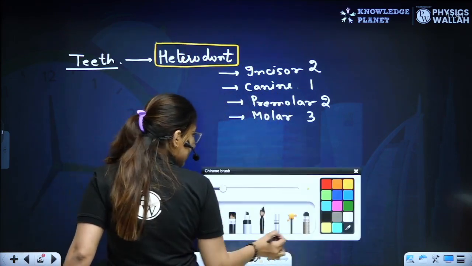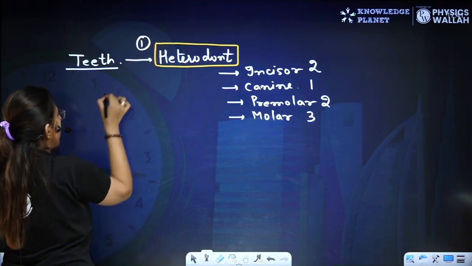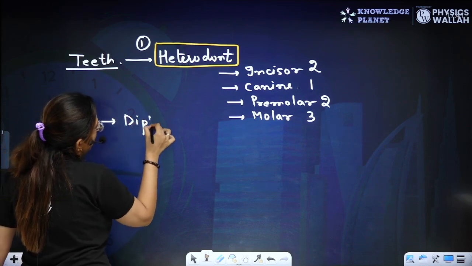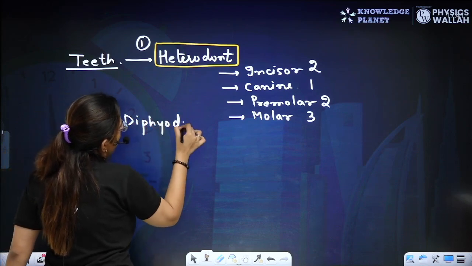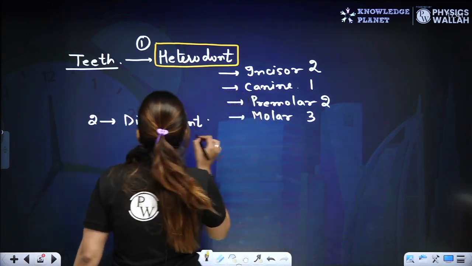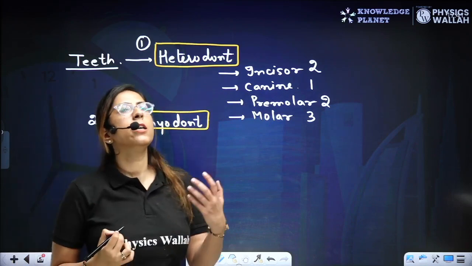This is the first term which you have to remember. Second term, diphyodont. Now let's have a look at this word, diphyodont. Teeth occur twice.